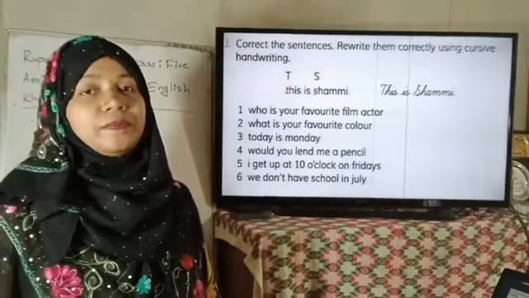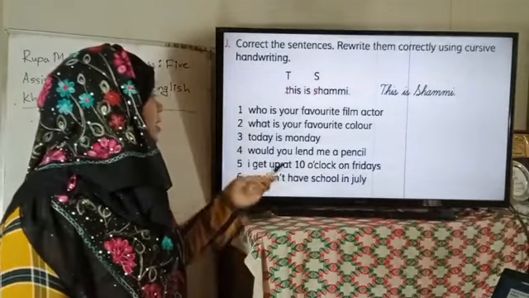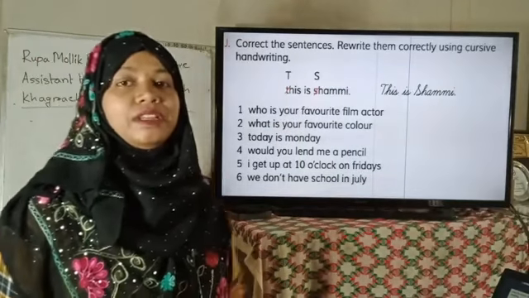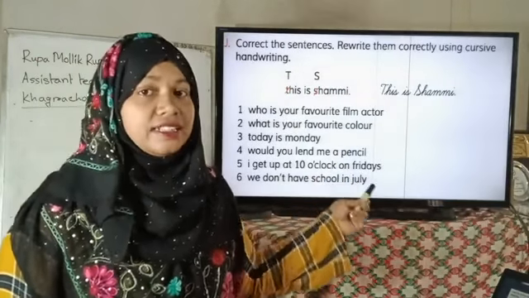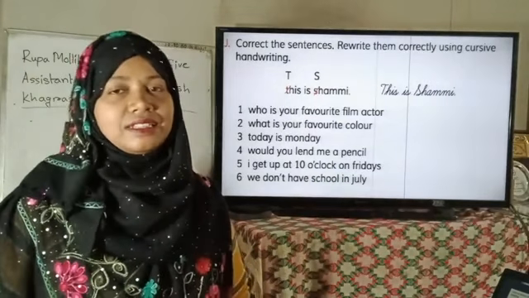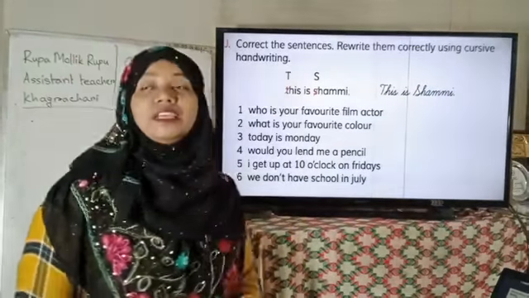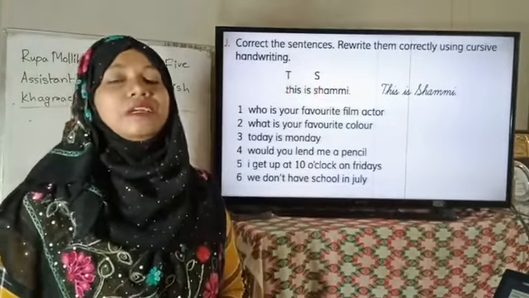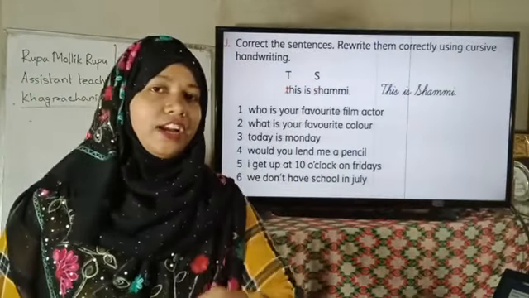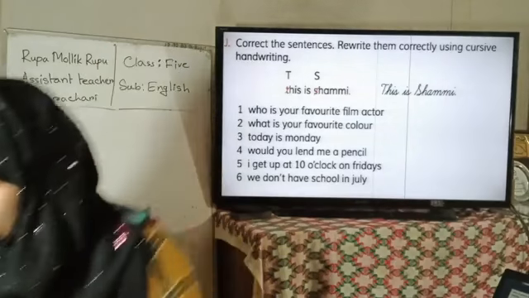Dear students, here are 5 or 6 sentences that are incorrect. We have to rearrange them with correct capital letters and punctuation marks.